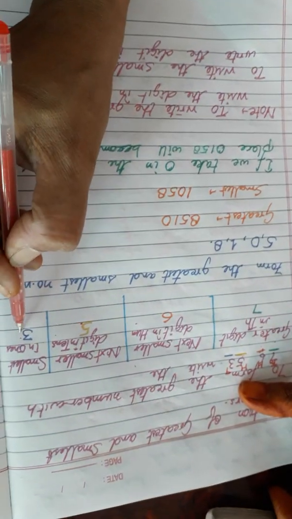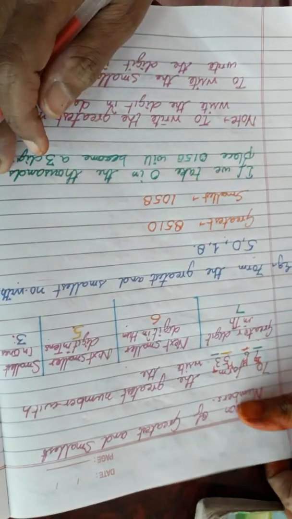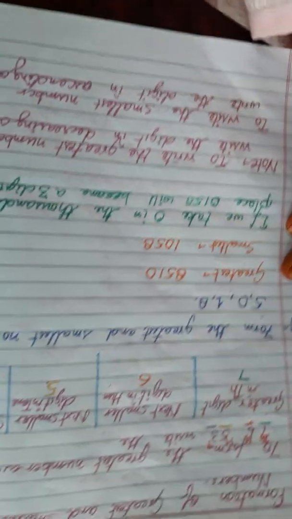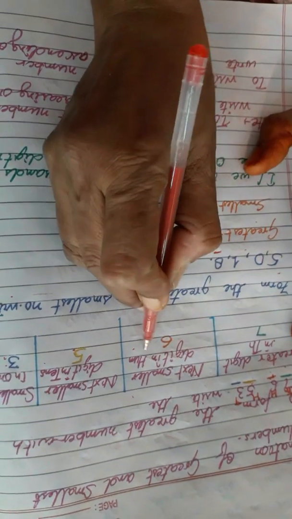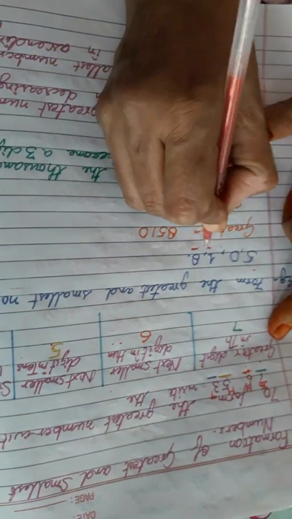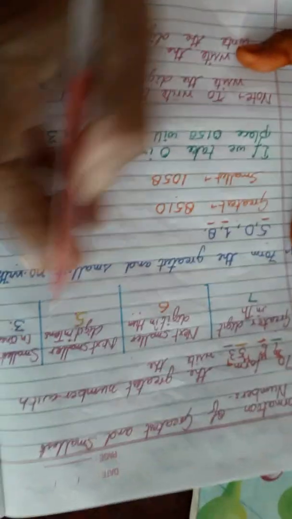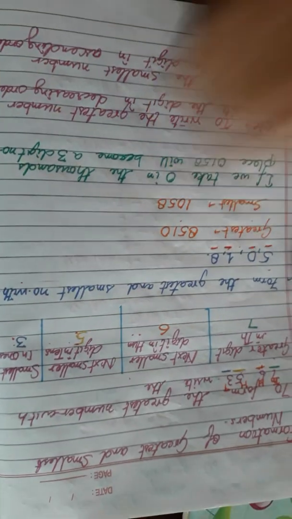And the smallest in ones, 3. To form the greatest and smallest number with 5018. Like greatest, I have told you earlier, the greatest digit is 8. Next smaller digit in 100 is 5. Then the next smaller digit in tens is 1. And the smallest in ones is 0.